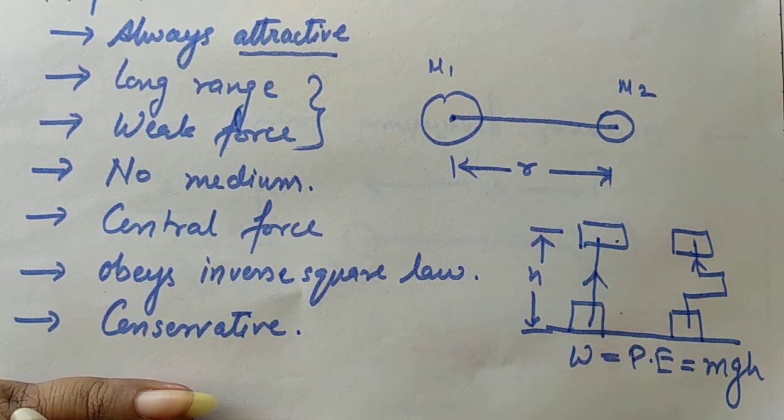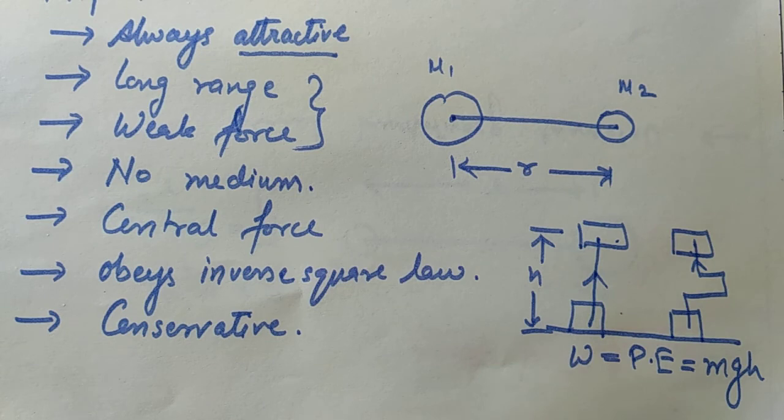So conservative force means whatever work I am doing on this body does not depend on the path, and that work I was doing was against the gravitational force. So the reason for the work done was the gravitational force. So the gravitational force is known as a conservative force, as the work done against the gravitational force does not depend on the path. So this is one more property, that it is conservative in nature.